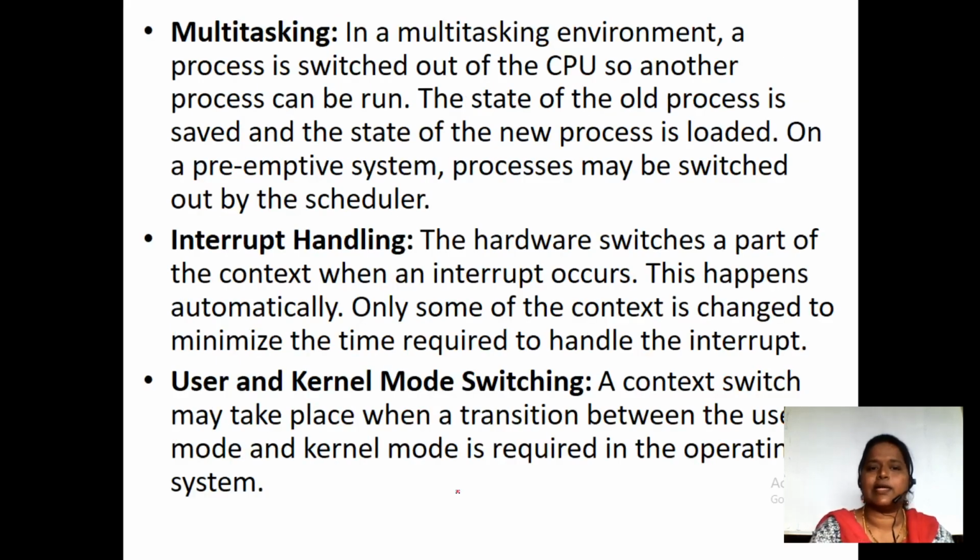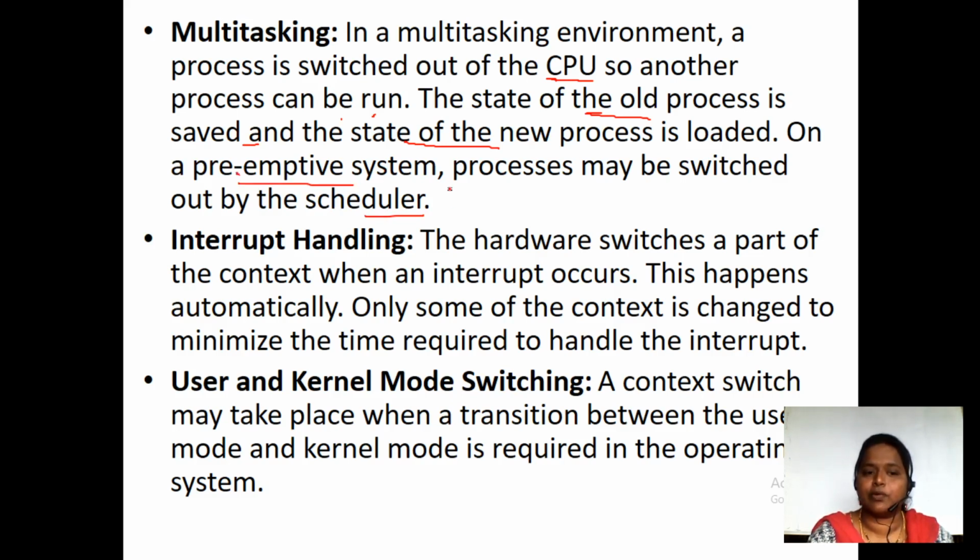Fine. So multitasking. In multitasking, a process is switched out of the CPU. If a process is switched out of the CPU, we give a chance for another process to run. So the state of the old process needs to be saved, and the state of the new process is to be loaded onto the CPU. On a preemptive system, a process may be switched out by the scheduler. So what do you mean by a preemptive system?